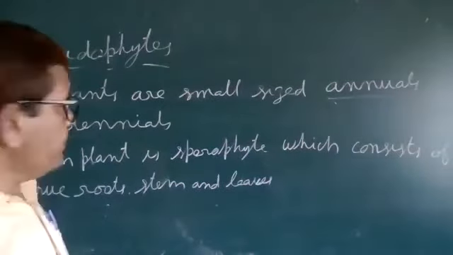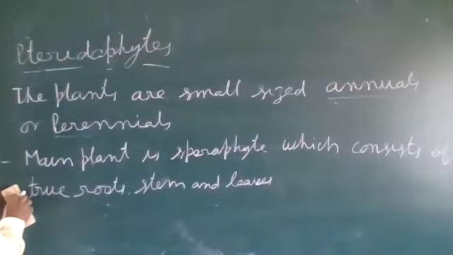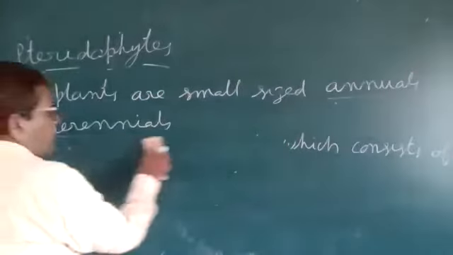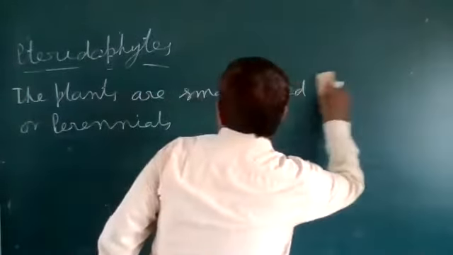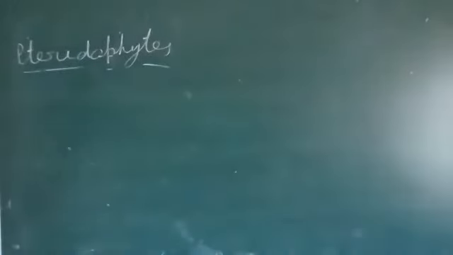Leaves may be of two types: small size leaf or big size leaf.